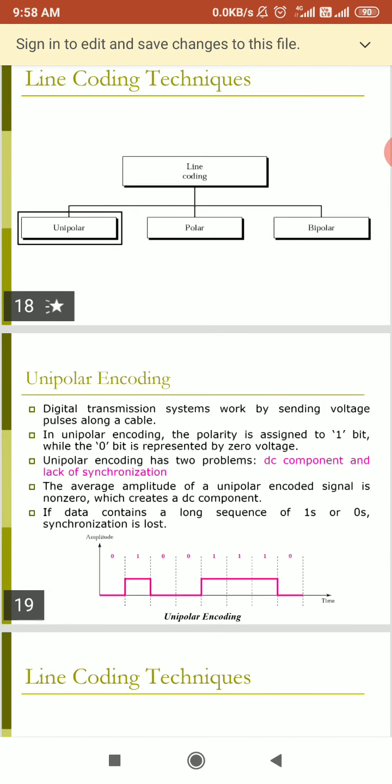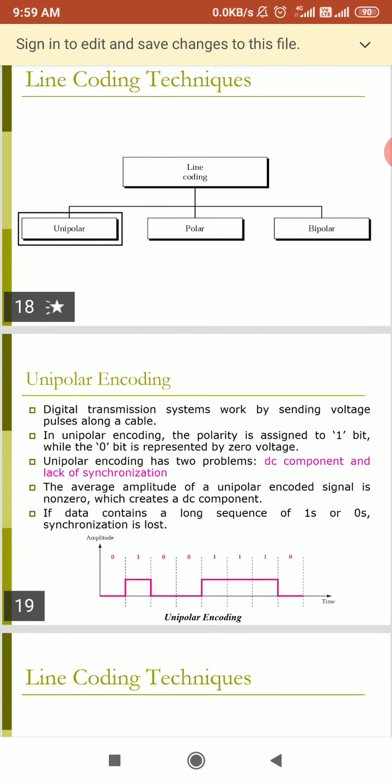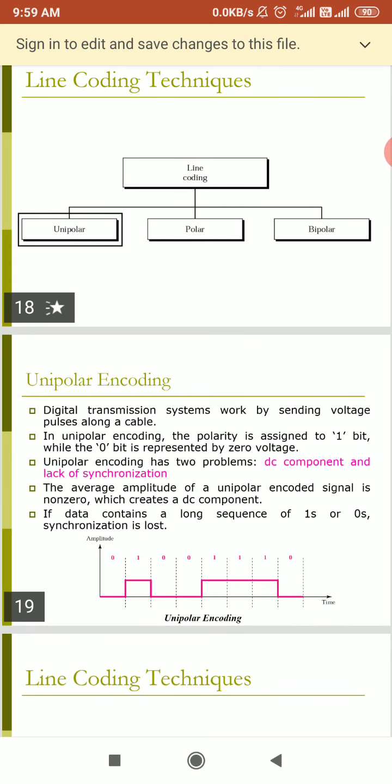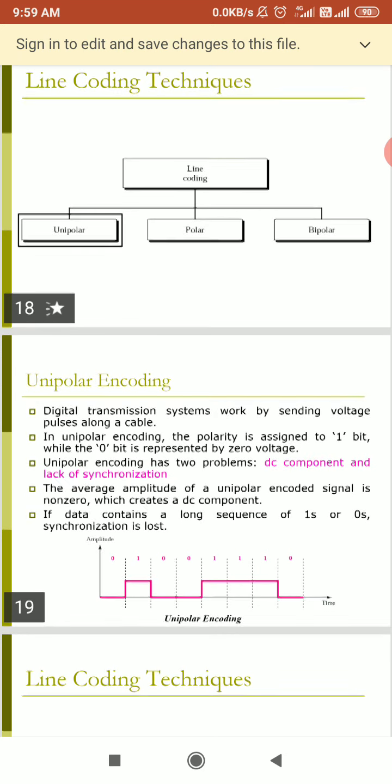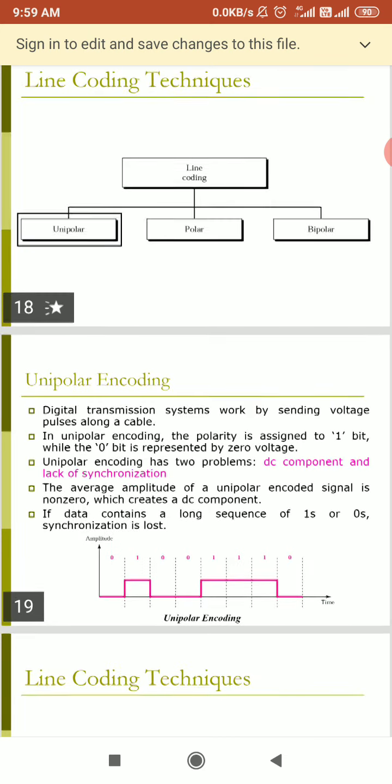These are nothing but 0 and 1: 0 for low level and 1 for high level. After that we are saying it will have two problems, because it will require a DC component, which we have already seen, and there is a lack of synchronization. Synchronization also we have seen, because all are having the same value.